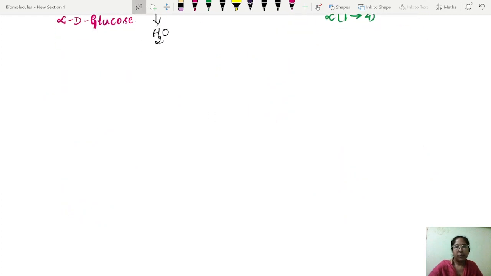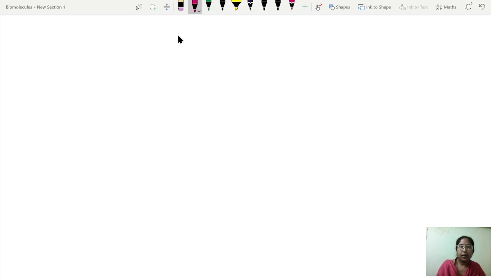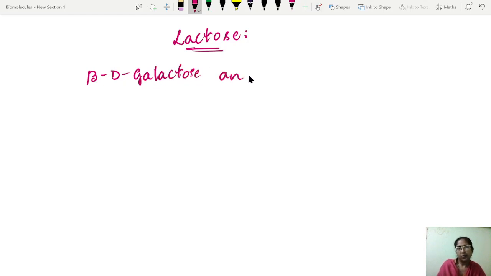Now I'm going to explain the next disaccharide, lactose. Let us learn the structure of lactose. Lactose is a disaccharide. Yes, here we are studying the disaccharides only. It's made up of two sugar units. The sugar units present in lactose are beta D galactose and alpha D glucose.